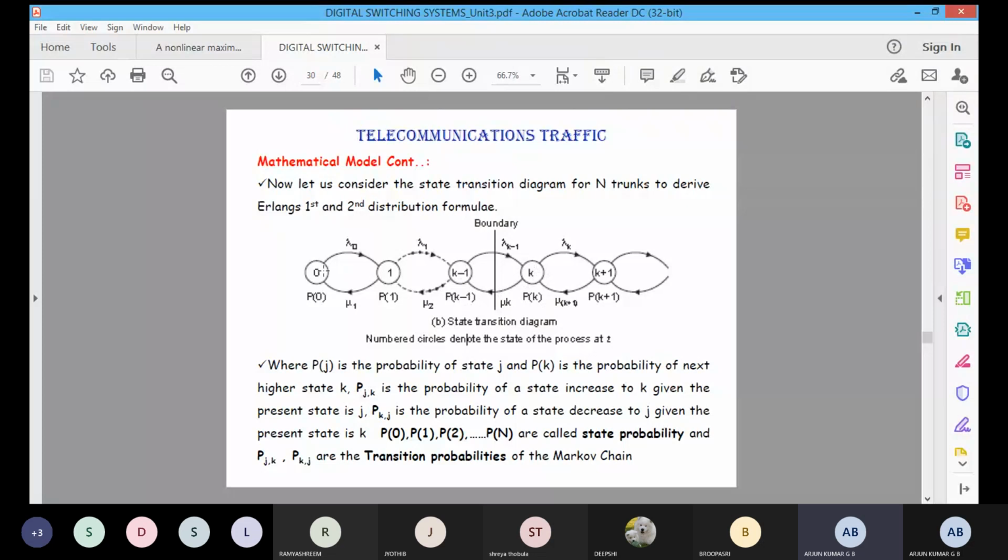Okay, it will vary from 0 to n: 0, 1, 2, 3, to k minus 1, and k plus 1. Okay, k is the number of lines. Number of trunk lines is represented here. Suppose here I am considering two states: one is the k plus 1 state and the other is the k minus 1 state. Okay, see, we should also note what the probability of this transition is.